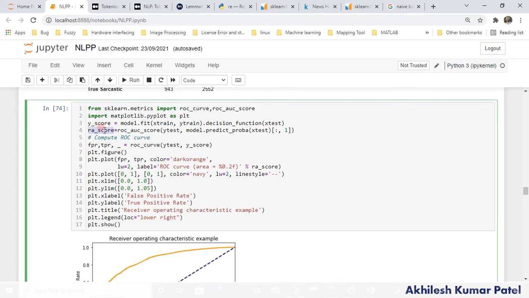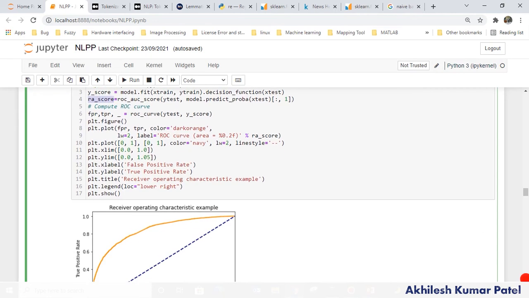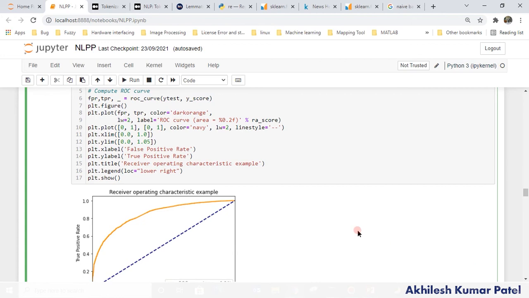Why is it important? Let's say people will say, if it is sarcasm or not, I want yes to be 100% correctly predicted. I don't care about no, but for sarcasm, I want yes 100%. So from this graph, you can calculate which will be a good set point, a good threshold value to do that. That's why we plot this ROC curve. So there is a simple function to do that.